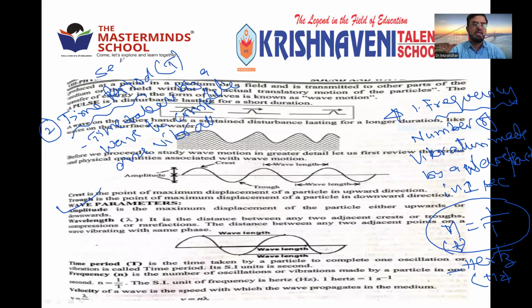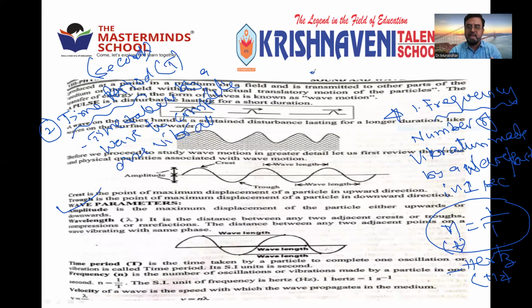It is measured in seconds, and it is the reciprocal of frequency. For example, Earth takes 365 days to complete one revolution around the sun, or Earth takes 24 hours to spin around itself. That is also time period.